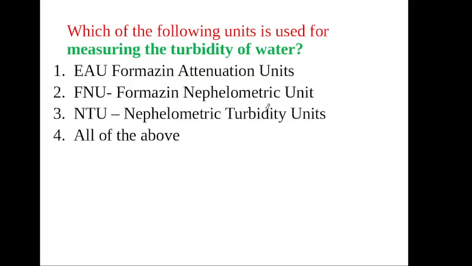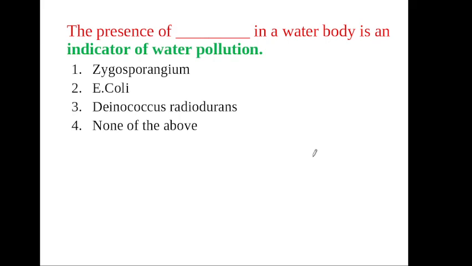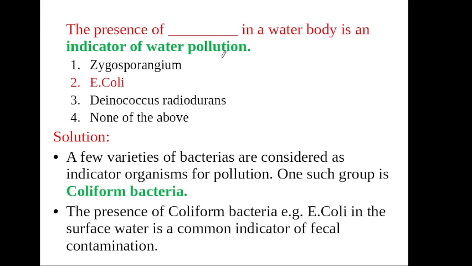Which of the following units is used for measuring the turbidity of water? Your answer: these are all used for measuring the turbidity of water. The presence of which organism in a water body is an indicator of water pollution? E. coli is the answer, that is coliform bacteria, one set of the group.